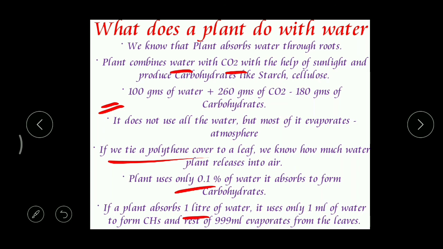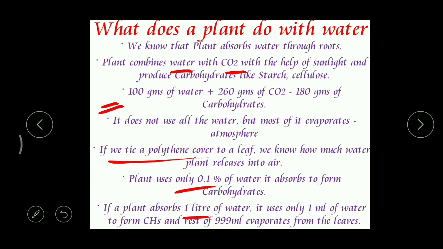When your mother is storing these leafy vegetables, how does she put them? Does she simply throw them in the fridge? No. Whenever we take leafy vegetables, we put them in a polythene cover and then put them in the fridge. That means we are covering the leaves with a polythene cover.